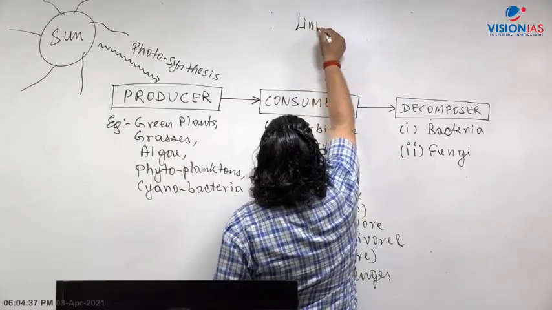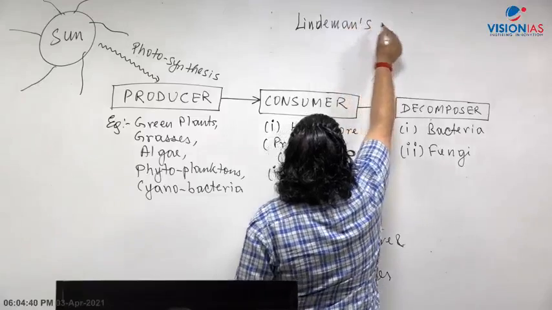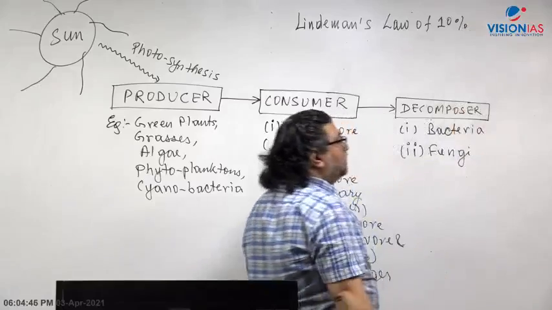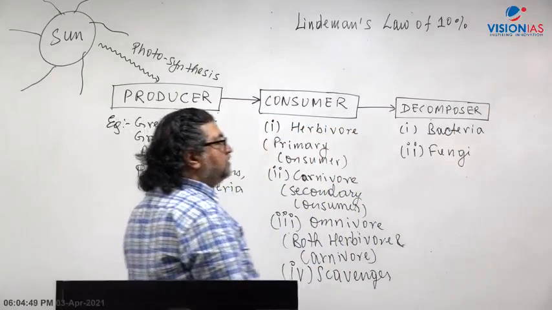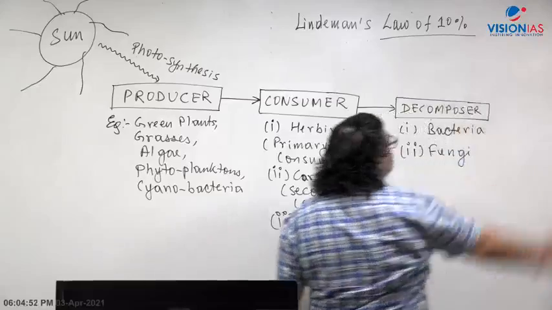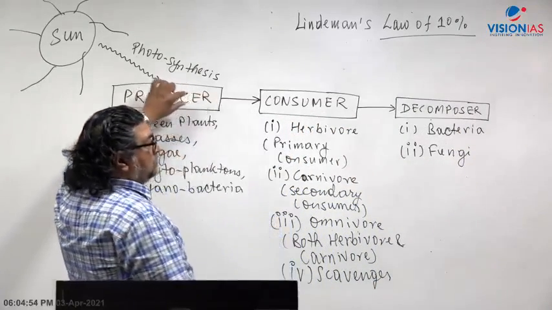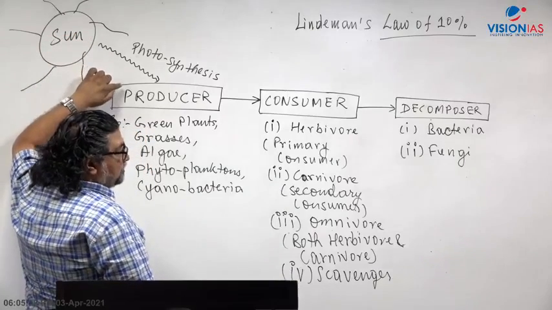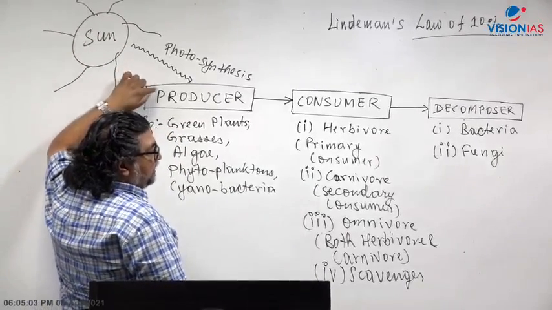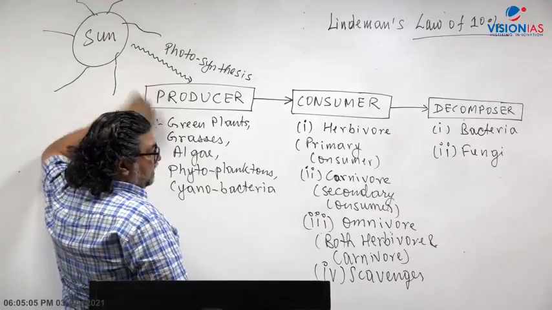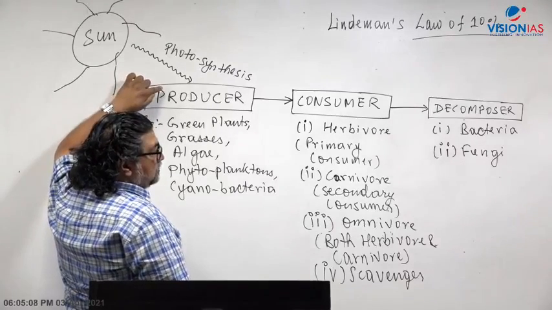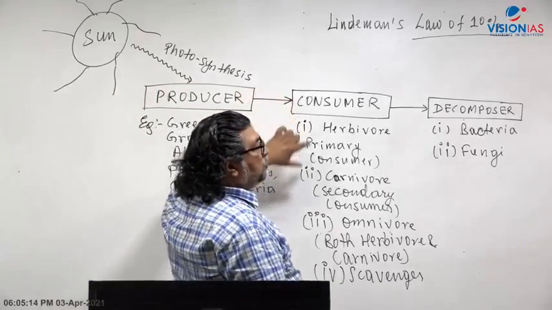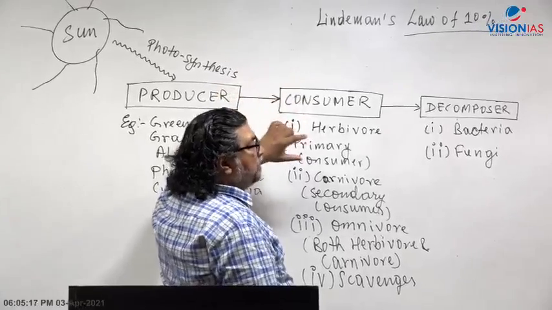There is a very important law called Lindeman's law of 10%, energy efficiency or law of 10%. What is found in the law of 10% is that the maximum energy from the sunlight gets trapped by the producers, because the photosynthetic rate of the producer is very high, and it is able to make the food. So whatever the energy is there, in kilojoule and kilocalorie, when it is eaten by a consumer, herbivore, carnivore and all, it only gets 10% of the energy.